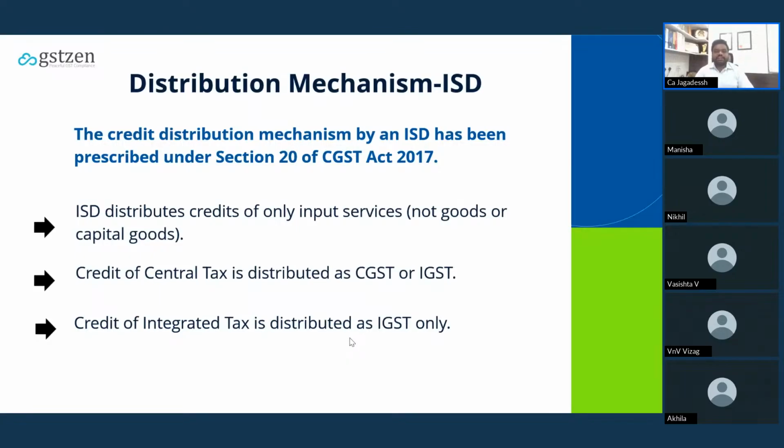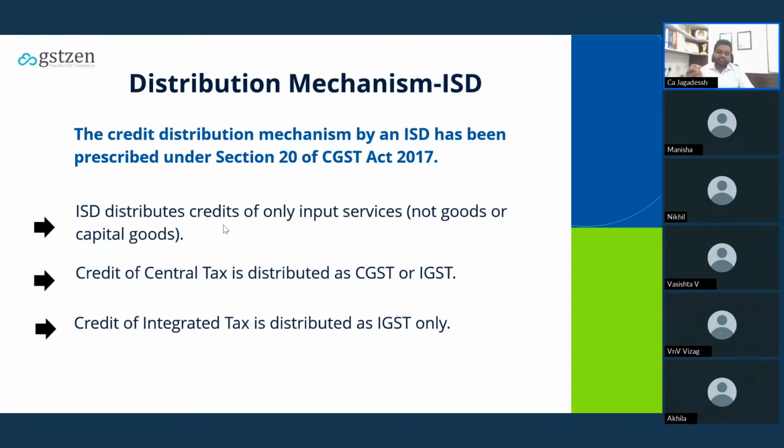Now we'll see the mechanism of distribution of ITC. Section 20 has provided the mechanism for how to distribute the credit to the distinct persons. ISD distributes credits of its own input services. This we already discussed in the opening slide, that only input services can be distributed under ISD, not goods, not capital goods. Credit of central tax is distributed as CGST or IGST. Similarly for SGST.